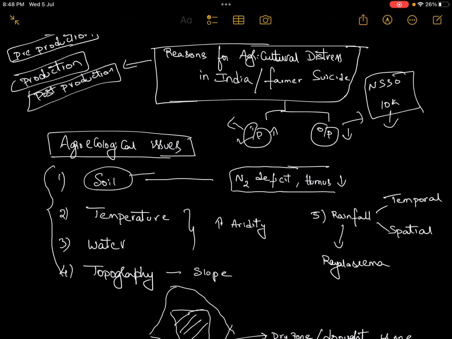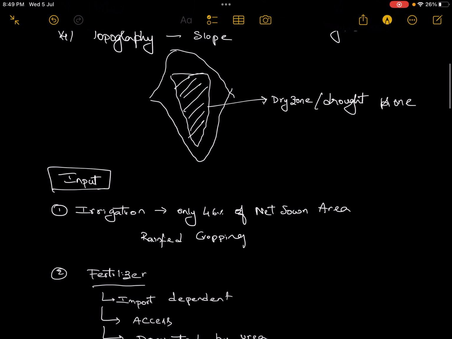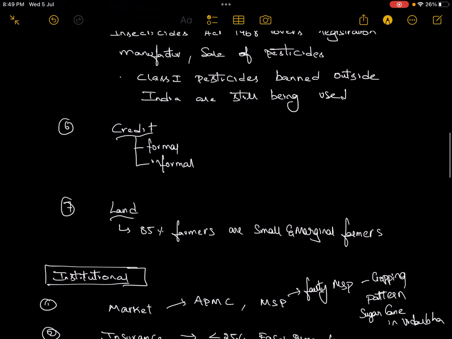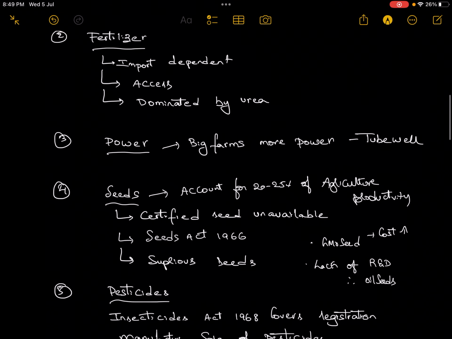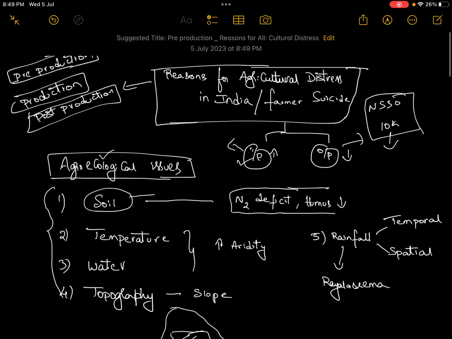Let's start. So we will have different points to write on under the problems of agriculture. Writing those points will not give us good clarity. Those points should be captured under different headings. So I have tried to capture the problems of agriculture under different headings called agroecological issues, then input related issues, then the third major one is the institutional factors. The same points can also be captured under different headings called the pre-production level, production level, and the post-production level. So now let's start.